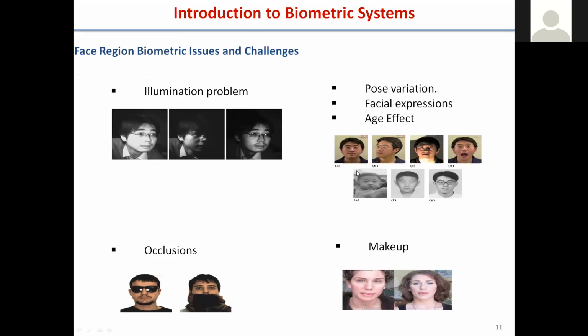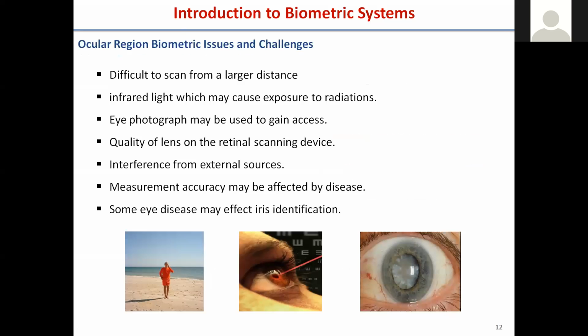Then aging: the same person at different age groups, wearing specs or not wearing specs. Then facial expression, occlusion, and makeup. These are the hindrance factors when we build a system using the face as a biometric trait.